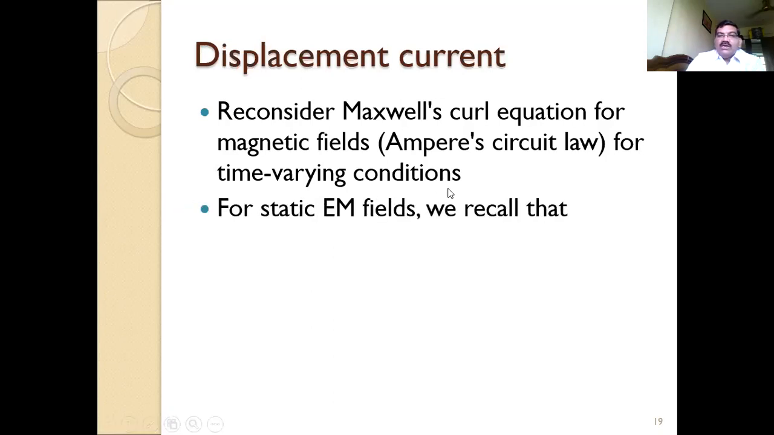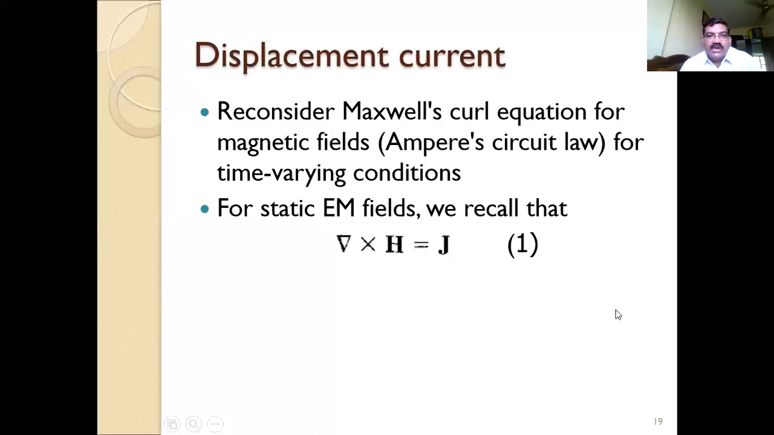So for the time varying condition, we know the Ampere circuital law for the static field. Just now I have put all the four equations. Out of that, I have taken this Ampere circuital law, or sometimes it is also mentioned as Ampere's law. So this Ampere's law is del cross H equals J. This is the equation. Now what Maxwell has done, he has reconsidered it. This is for the static field.